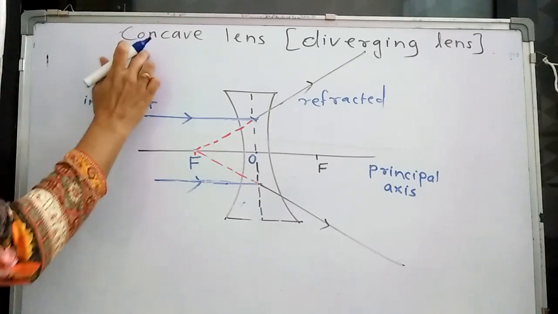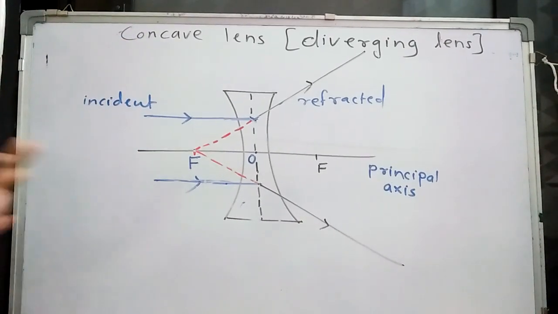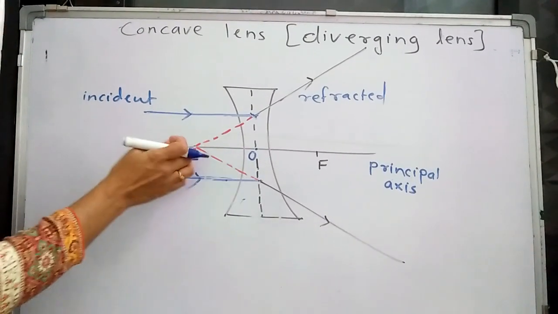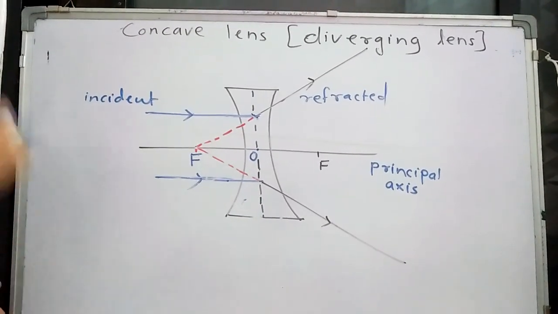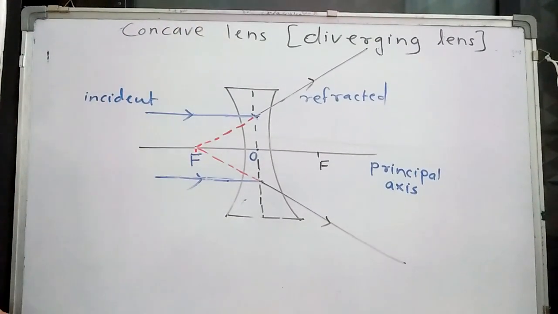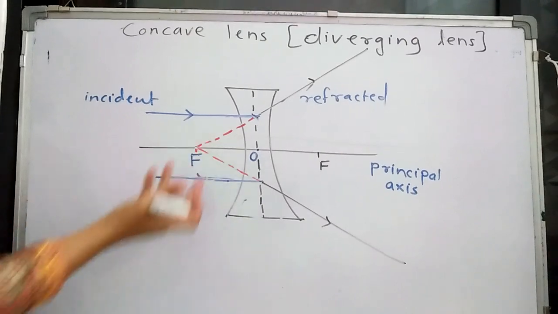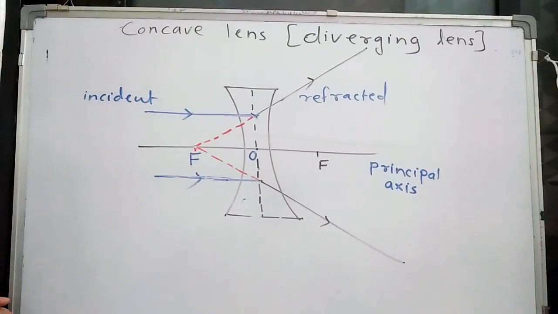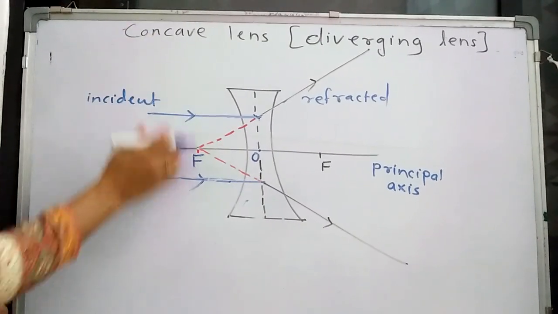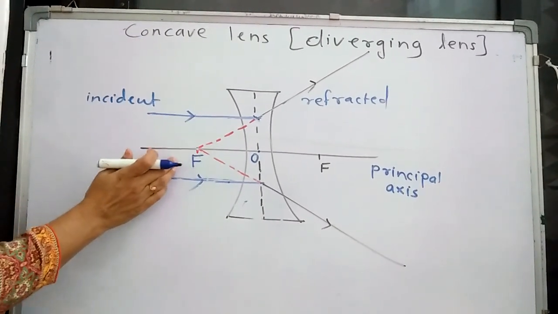It means the focus of the concave lens is not formed by actual intersection of the rays. Imaginarily we have extended the rays. So we can say the focus of the concave lens is virtual. It is not real, because the rays are not actually intersecting. So the focus of the concave lens is what?